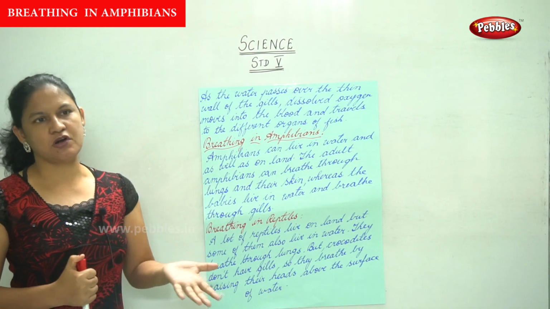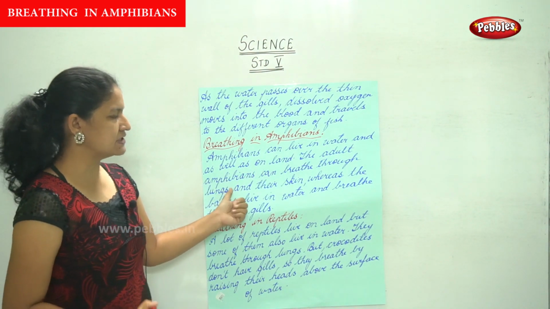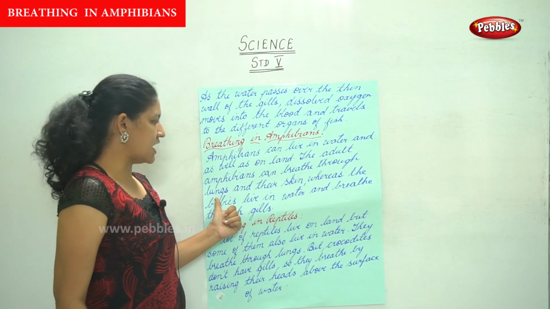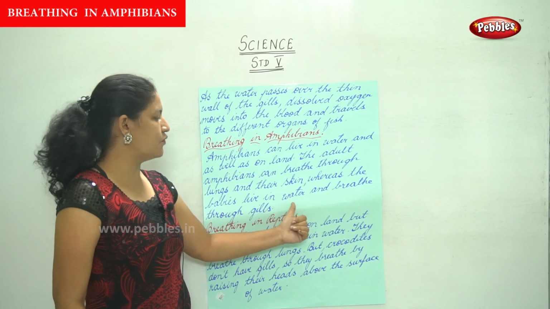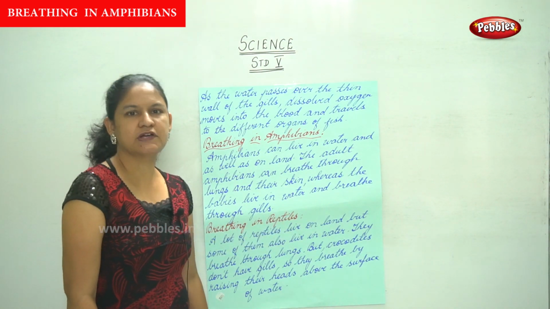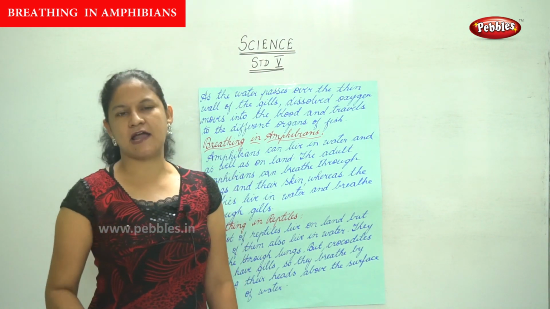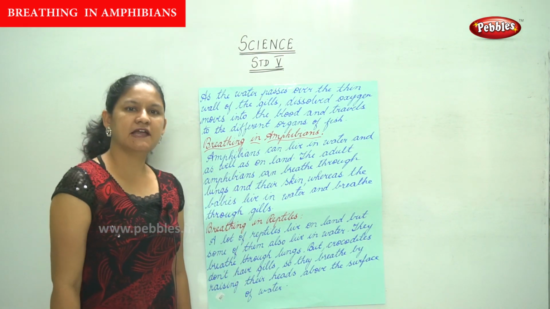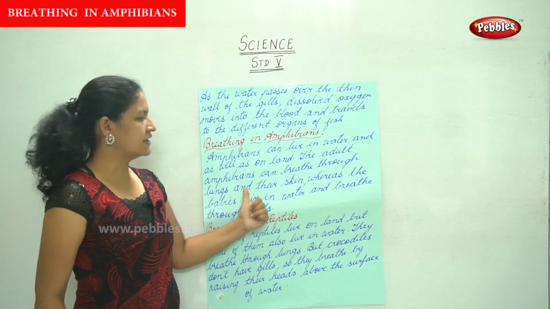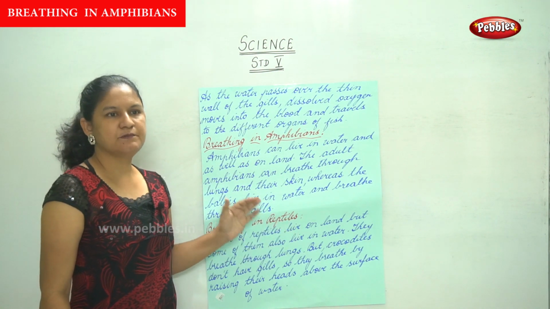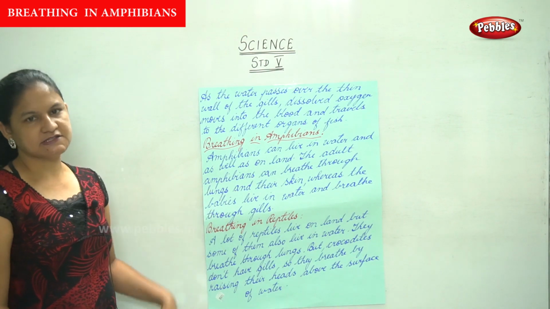The adult amphibians can breathe through lungs and their skin, whereas the babies live in water and breathe through gills.